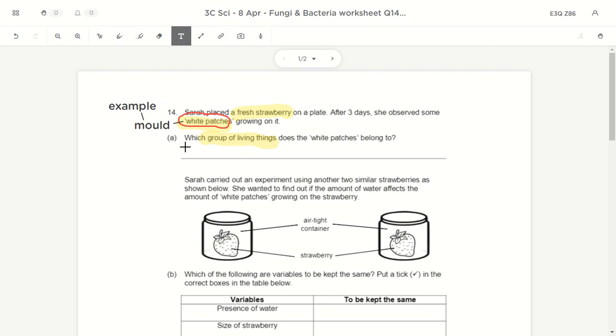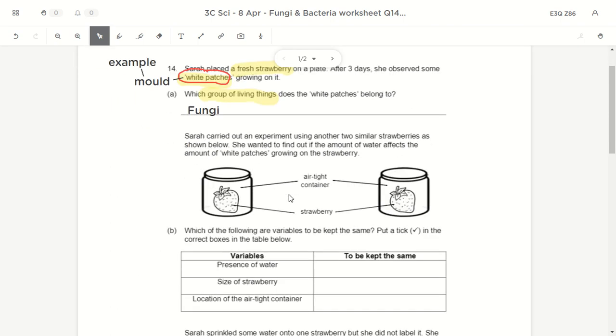You need to write the family where mold belongs to. Mold belongs to the group called fungi. Right? So be very careful and do note what you're being asked for. You're being asked for the group of living things. There are only four groups to learn, and mold belongs to the group of fungi. Okay, so that is part A.